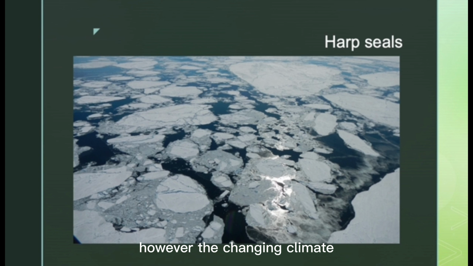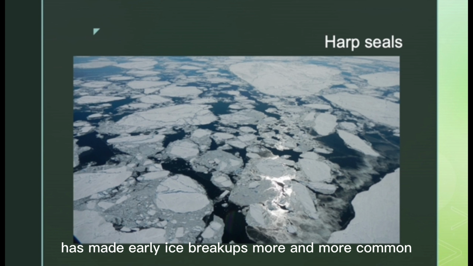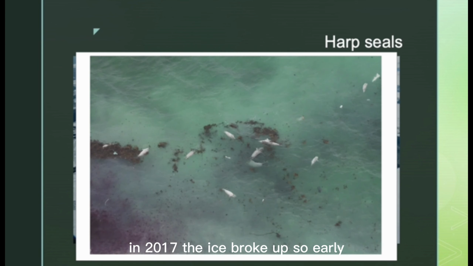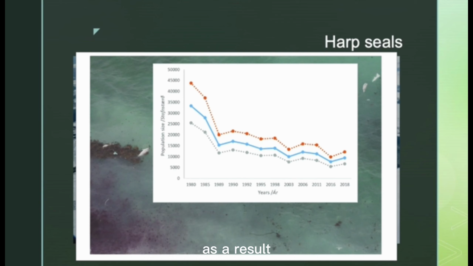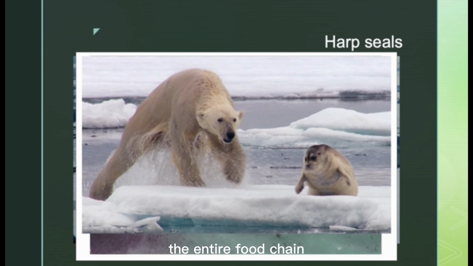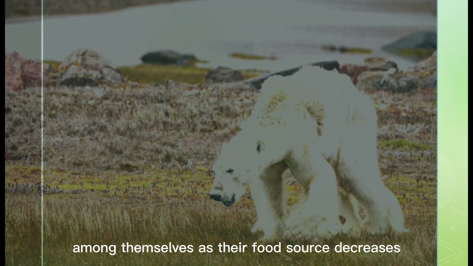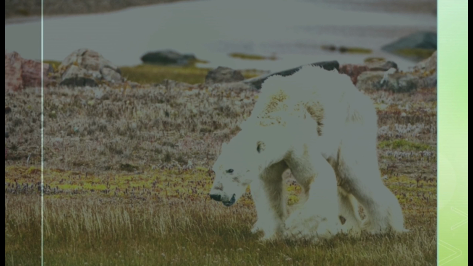However, the changing climate has made early ice breakups more and more common, causing the colony to struggle to raise pups. In 2017, the ice broke up so early that the entire colony of pups drowned overnight. As a result, the harp seal's population is being threatened, and this affects the entire food chain as the polar bear population will face more competition among themselves as their food source decreases.